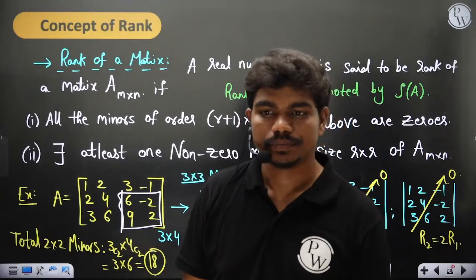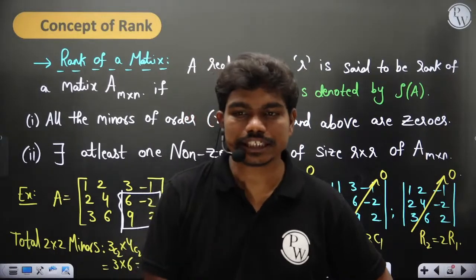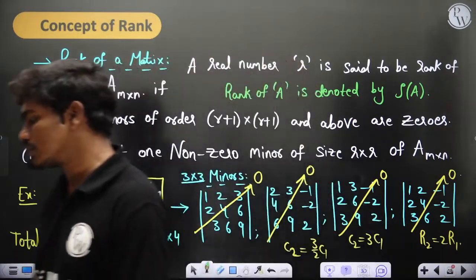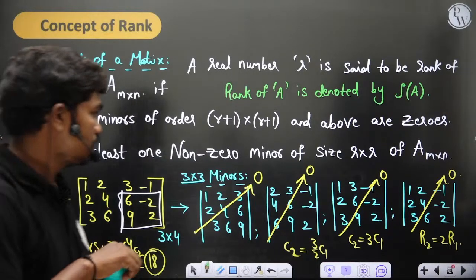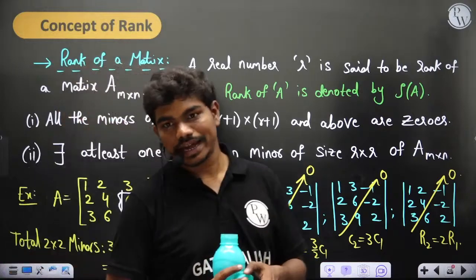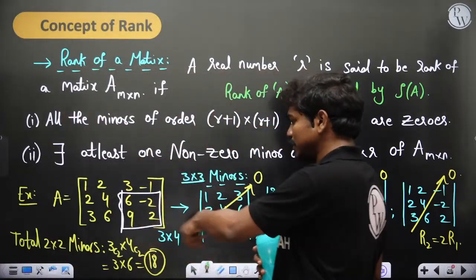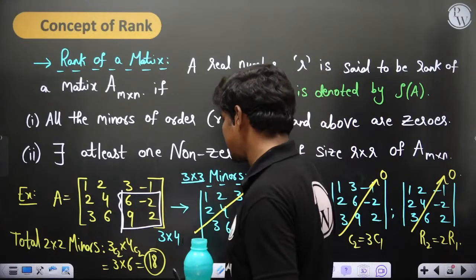Is this clear to each and every one of you? Please type in the chat box. I'll have some water meanwhile. So can anyone tell me what is the rank of this matrix now, from these definitions and from these explanations?